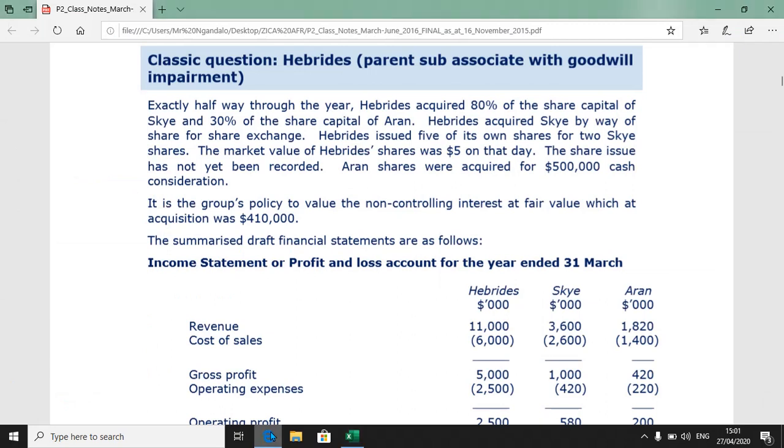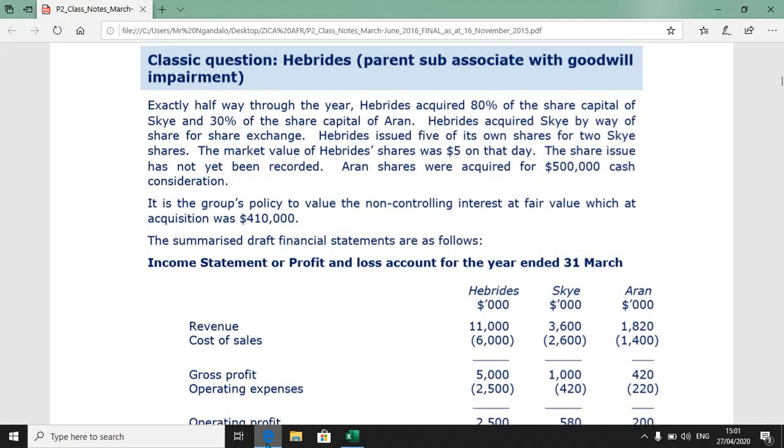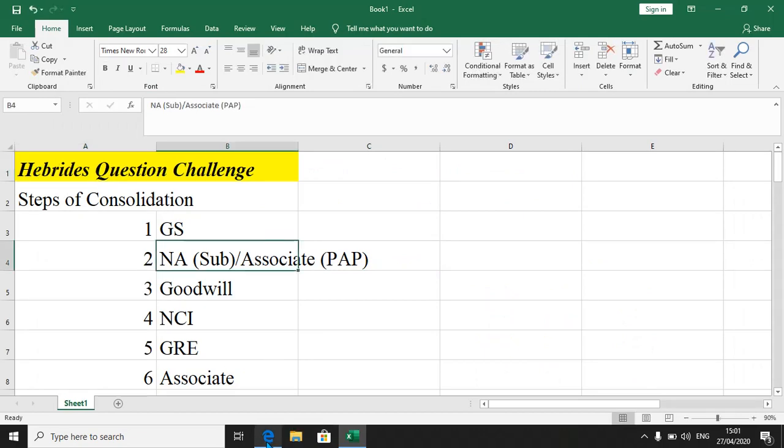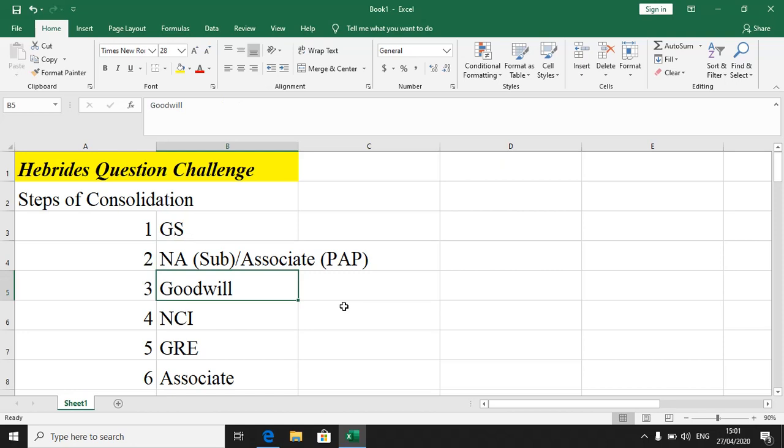We are told Hibrides. Check. Yeah, it's supposed to be HE here. Okay, Hibrides acquired 80% of the share capital of Sky and 30% of the share capital of Run. That sorts out one problem that we have, that is a group structure.